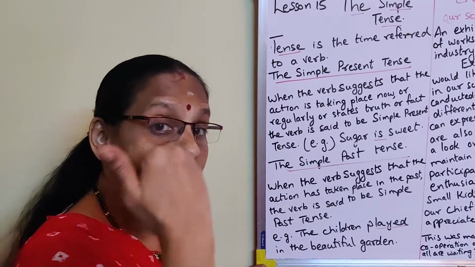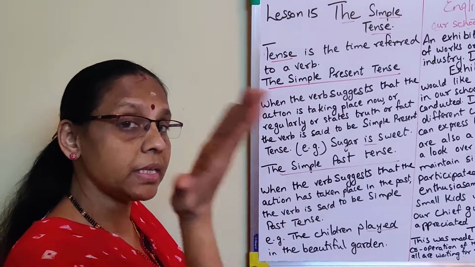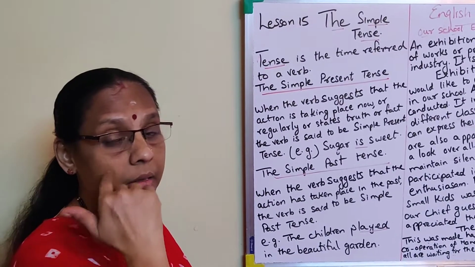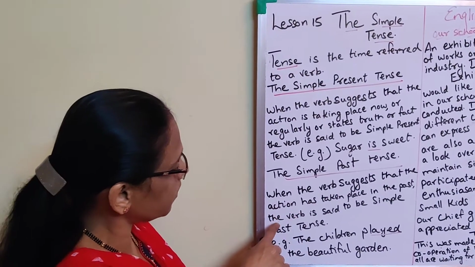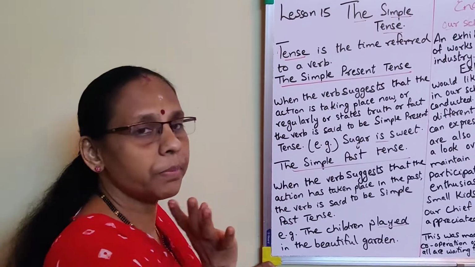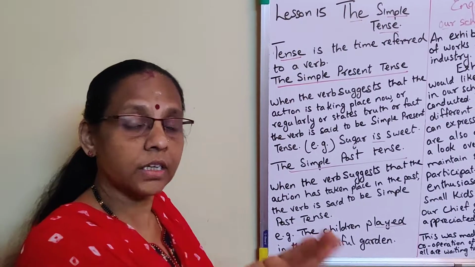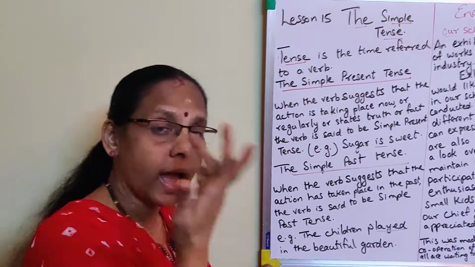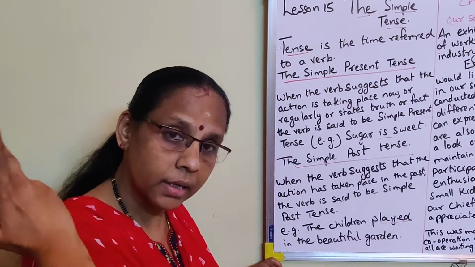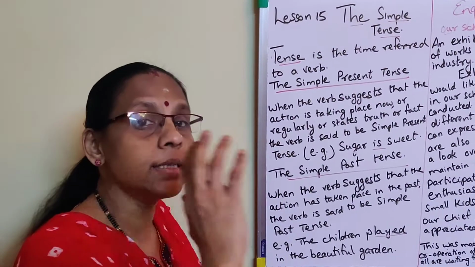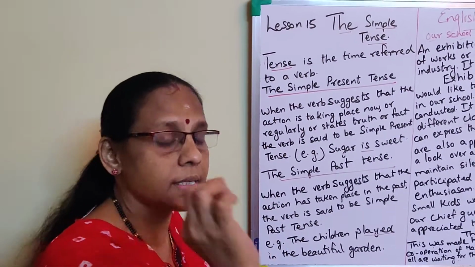Now simple past tense. Past means that which has already happened. When the verb suggests that the action has taken place in the past, the verb is said to be simple past tense. When the verb explains things that have already happened and gone away, that is simple past tense.